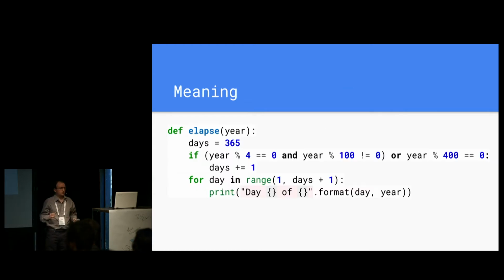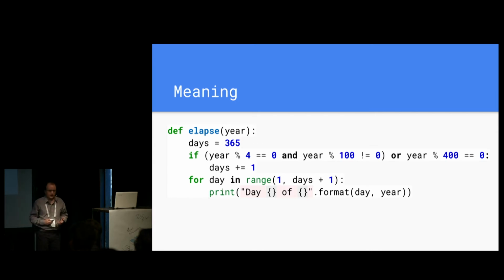And the first idea I'd like to introduce is the concept of meaning, and by this I mean how expressive the code is, how able it is at telling us what it's doing. So imagine I have this function that, given a year, has to print one day for each day of the year, and this actually works. It actually prints a line in the console for each day of the year. But now suppose that, I don't know, six months or a year has passed since I first wrote the function, and I find myself revisiting the code again.